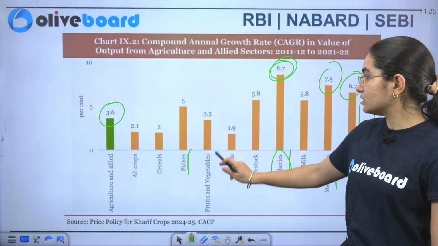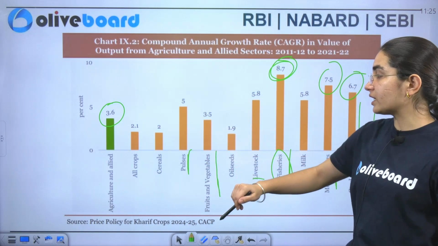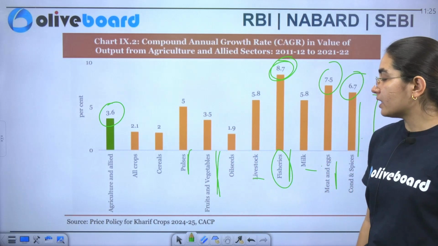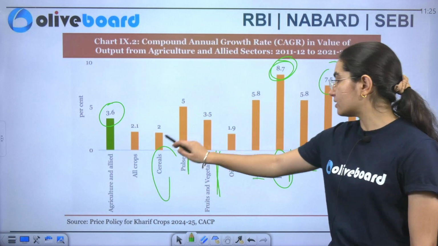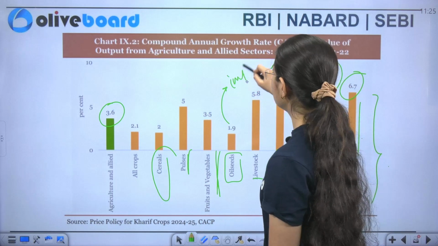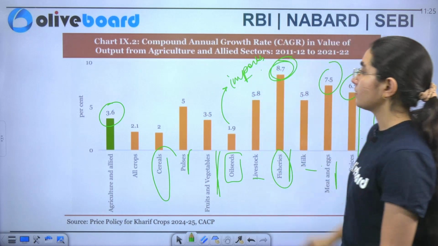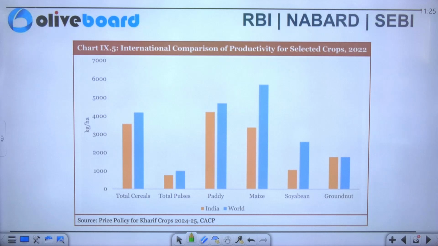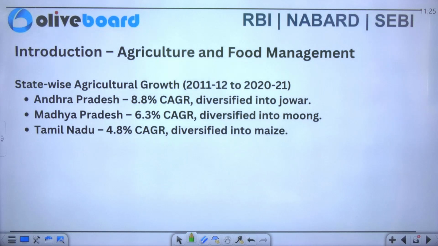Then you have these vegetables, then you have agriculture, and then you have your oil crops, cereals, and then at last you have oil seeds, and that is the reason we are highly dependent on the imports. Now you can see here the international comparison of food productivity for selected crops, this is the data here. Now we'll jump on to the state-wise agricultural growth.